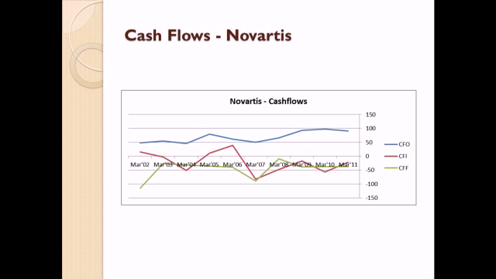Cash flow from financial decisions for Novartis was negative throughout, indicating that the company was paying off old debt and not raising new debt. Cash flow from investing decisions for the company was negative most of the time, indicating that the company is investing in asset creation and working towards ensuring future earnings. This is a healthy trend for the company.